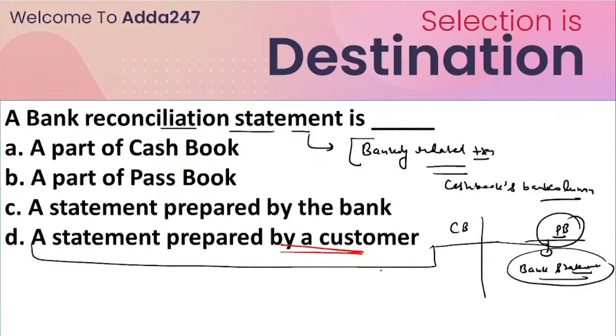One more thing: how does a bank reconciliation statement help? It helps to detect errors in recording transactions and determine the exact bank balance as on the specified date. So it is basically a statement reconciling the bank column of the cash book and the passbook, also known as the bank statement, and it is prepared by the customer. So that would be your answer. I hope it is clear for everyone.